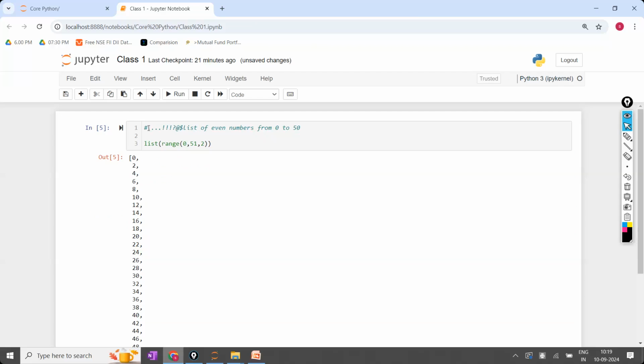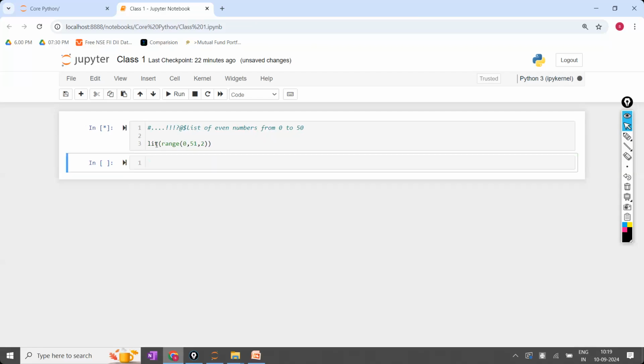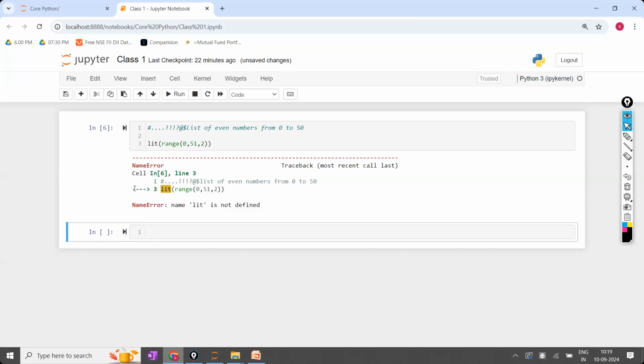The first line is ignored by Python. The program starts from line number 3. First line, Python ignored. Second line, empty line; empty lines are not considered in Python. So the code is in the third line, and only there will it check whether it is in the proper way or not. For example, if I have not given the S, it will throw the error. Which line is throwing the error? In line number 3 the error is there. There are no errors in line 1 and line 2. The problem is in line 3. Is the point clear?